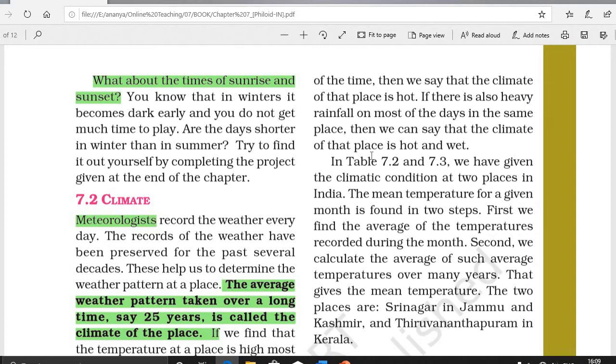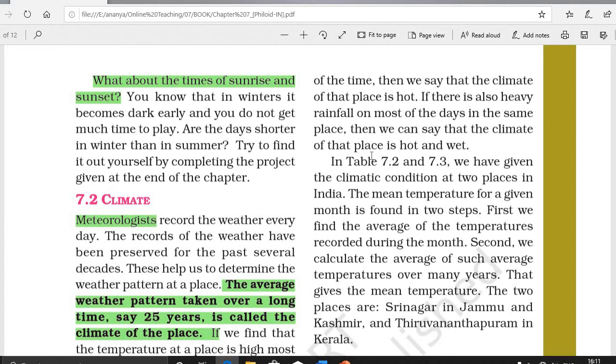There are several factors that determine the climate at a place. First one is the distance from the sea. Climate of a place varies according to the closeness of the sea. The places that are near the sea are moderate. Moderate means not too hot and not too cold, for example Mumbai and Chennai. While the places that are away from the sea have extreme climate, having very hot summers or very cold winters, for example Delhi.